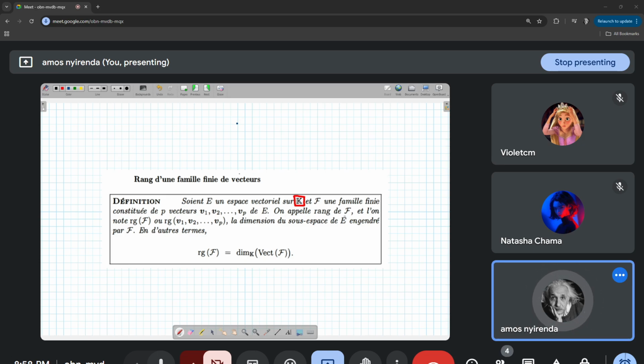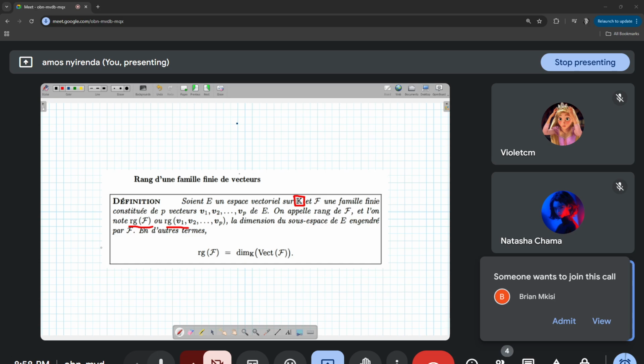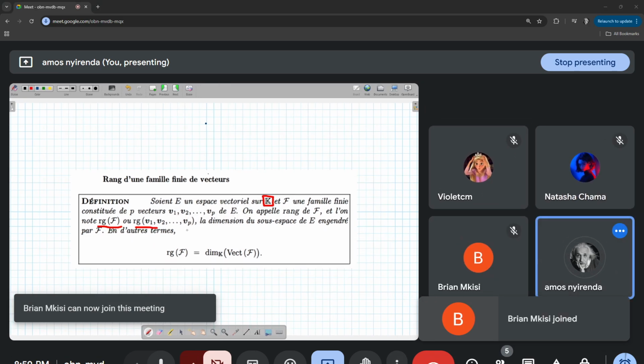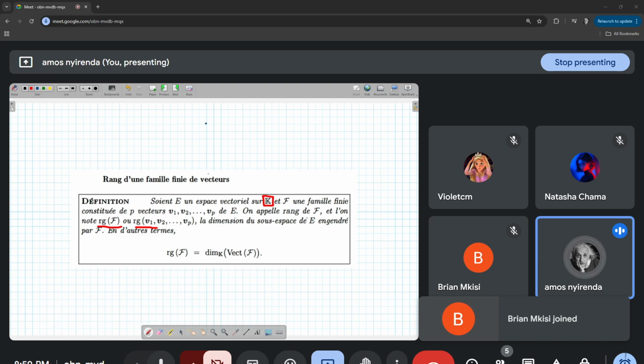On appelle rang de F, et l'on note RG de F, or RG de V1, V2 jusqu'à Vp, la dimension du sous-espace de E engendré par F. En d'autres termes, le rang de F est égal à la dimension de vect de F.